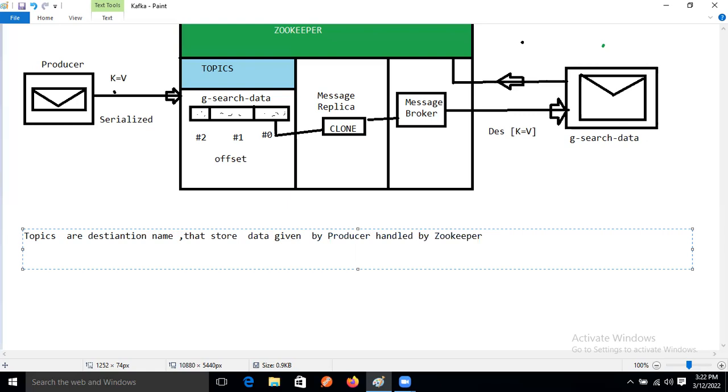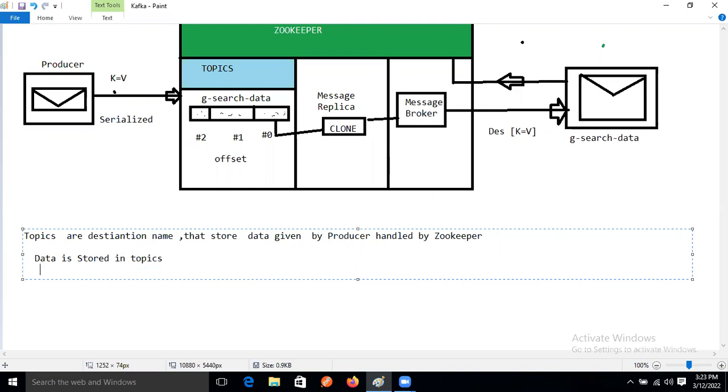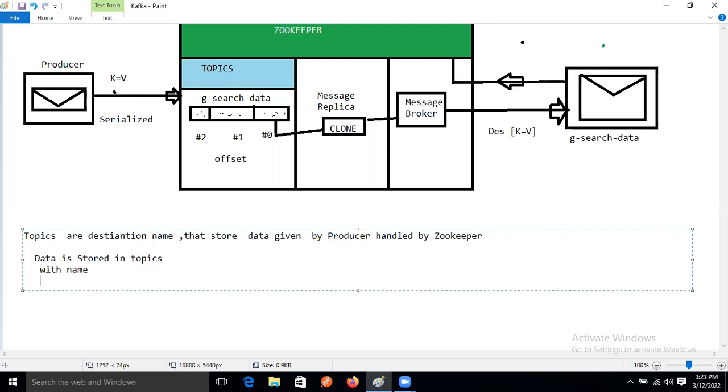So how is the data storing in the topic memory now, guys? Data is stored offset-wise in topics, with a name and with multiple parts. Multiple parts is nothing but what we can say is partitions.